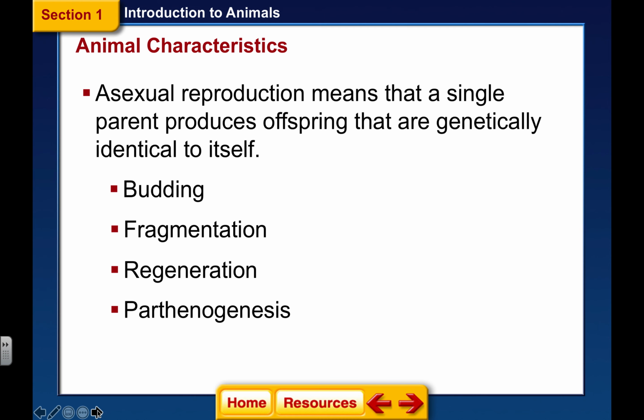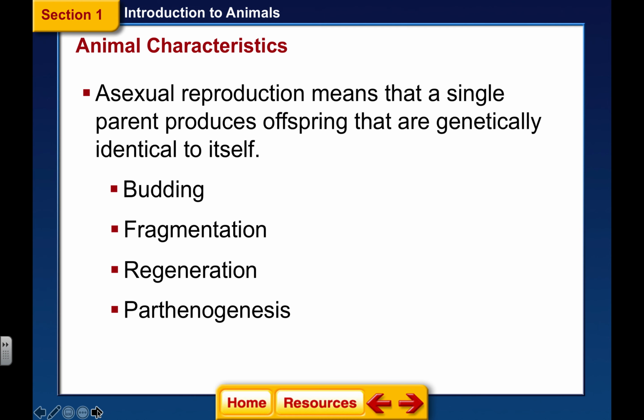Fragmentation, a lot of corals reproduce this way, where the whole coral just breaks apart into a whole lot of pieces, and each one of those pieces becomes a new animal. Regeneration, we're going to talk about regeneration of parts, certainly when we get to arthropods where they can lose an appendage, such as in fighting. It's much easier for them to lose one of their pinchers. They're called chelipeds, but it's a lot easier for them to lose one or a leg and get away from a predator, and they can regenerate one back.